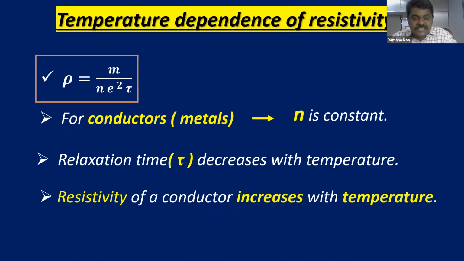The conclusion is that the resistivity of a conductor increases with temperature. This final point is important. As temperature increases, the resistivity of a conductor increases.